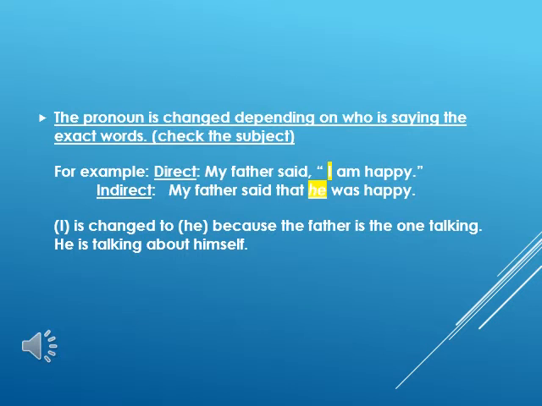The pronoun is changed depending on who is saying the exact words. Check the subject. For example, direct: My father said, "I am happy." The indirect: My father said that he was happy. I is changed to he because the father is the one talking. He is talking about himself.